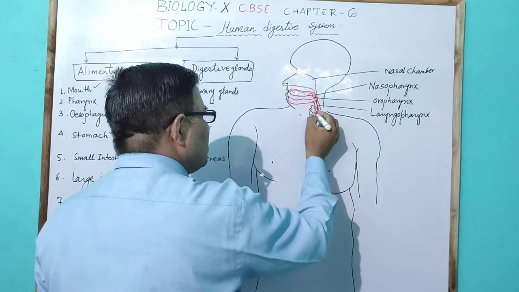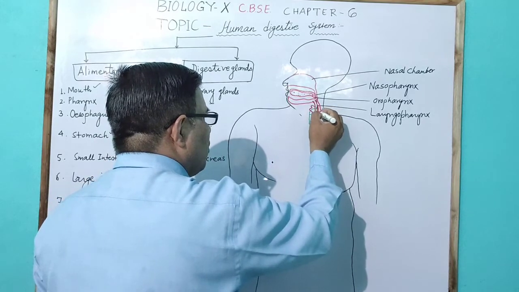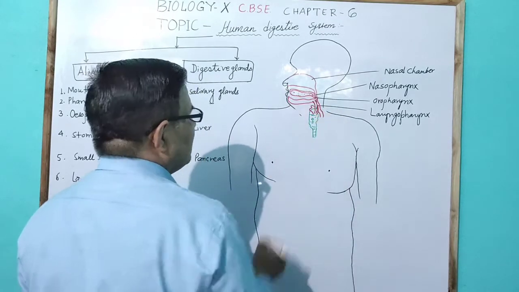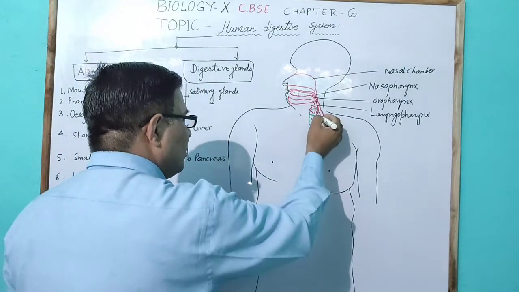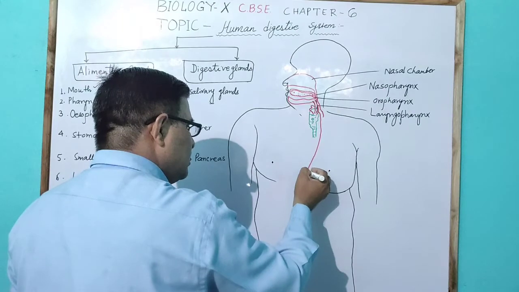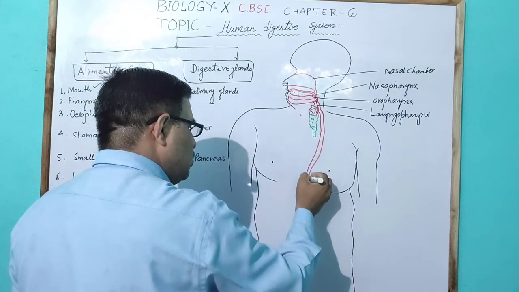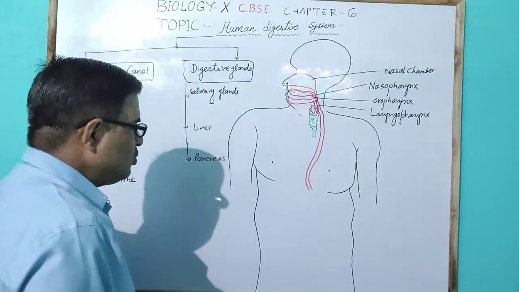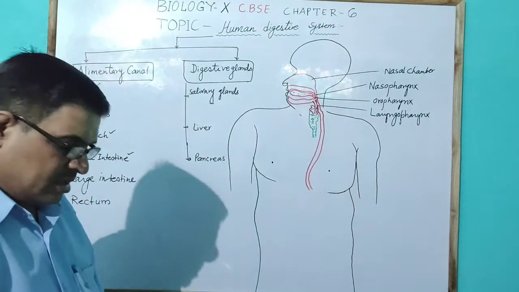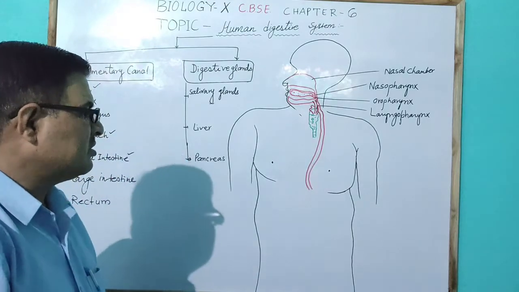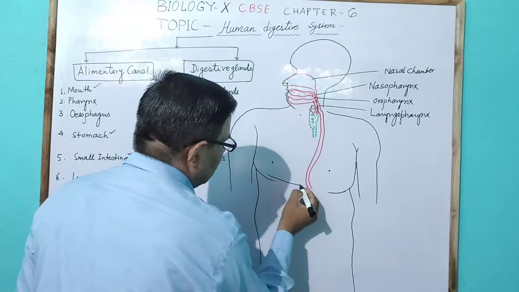So the glottis opens into the pharynx, and the pharynx opens into a large tubular structure called the esophagus, which extends up to the diaphragm.